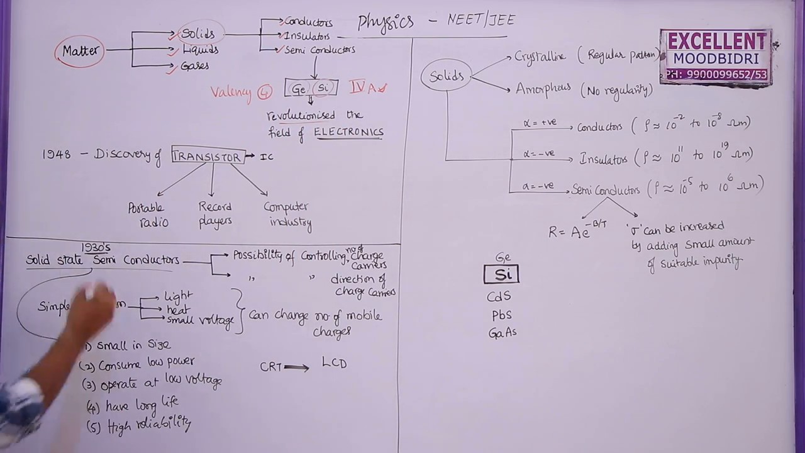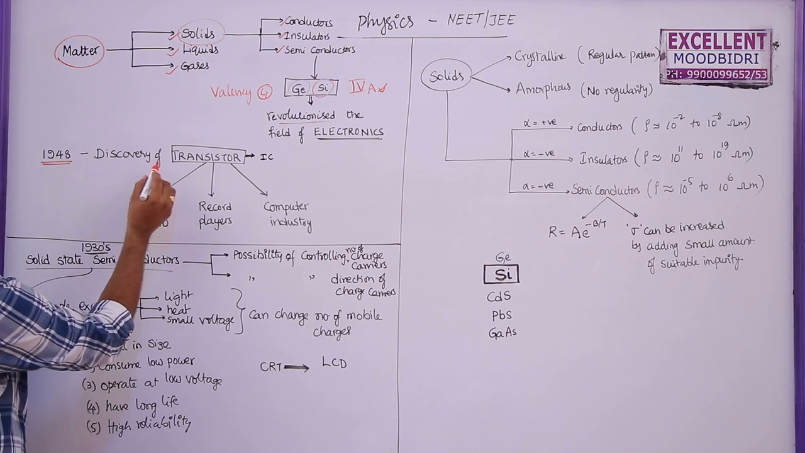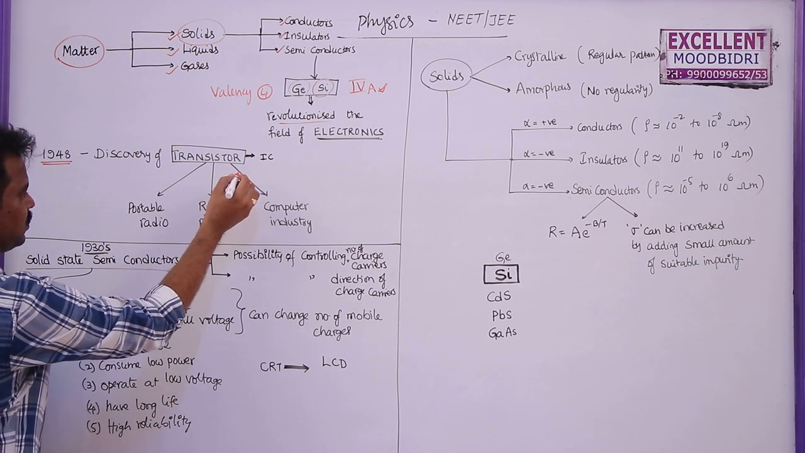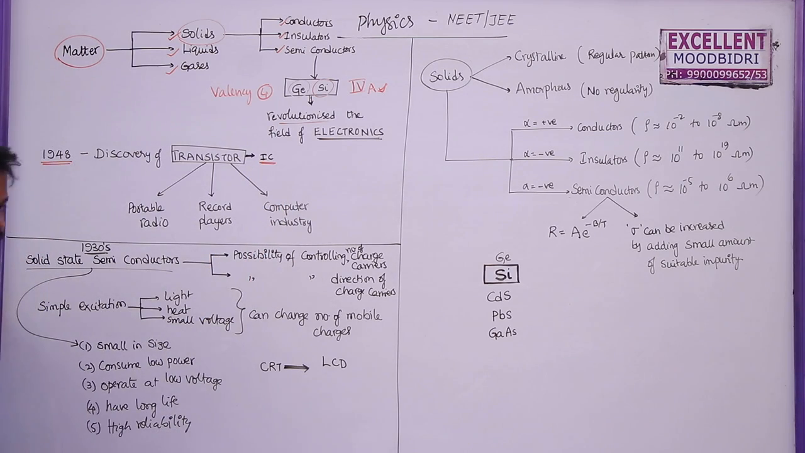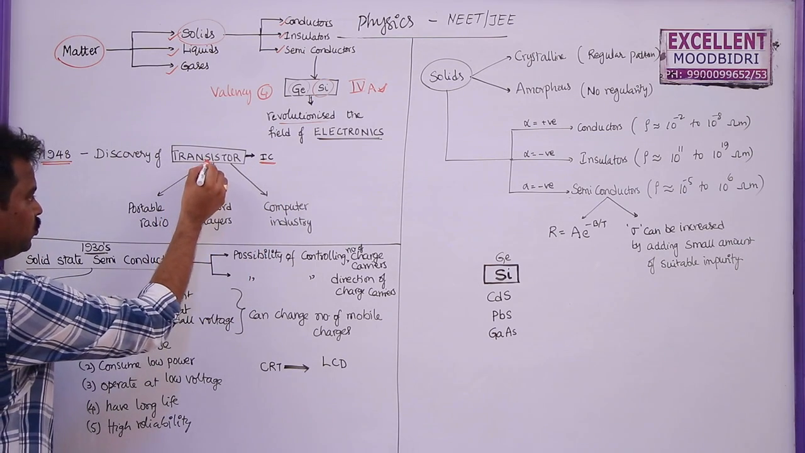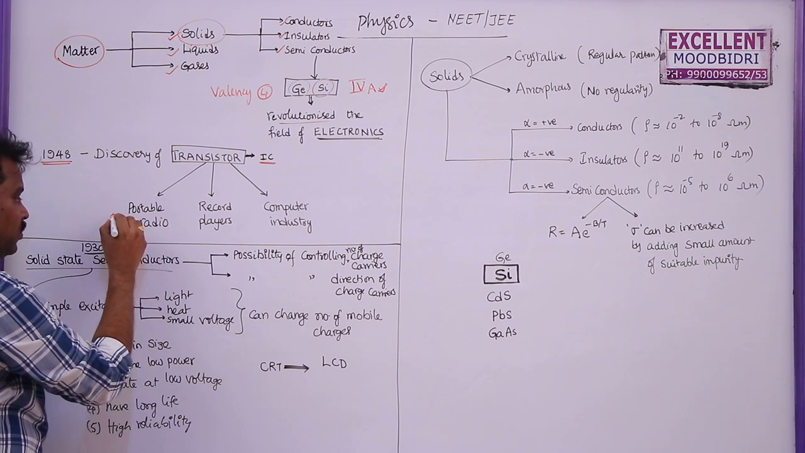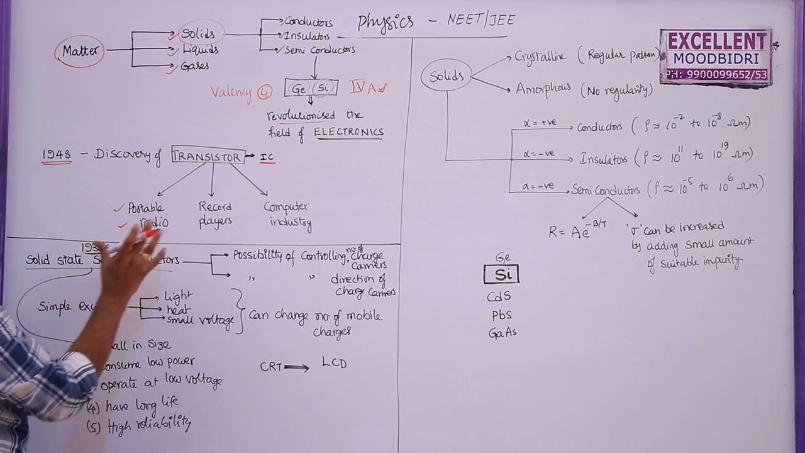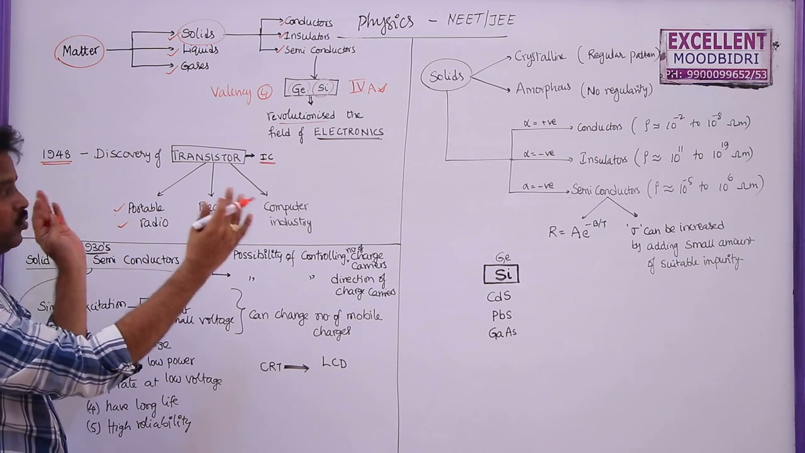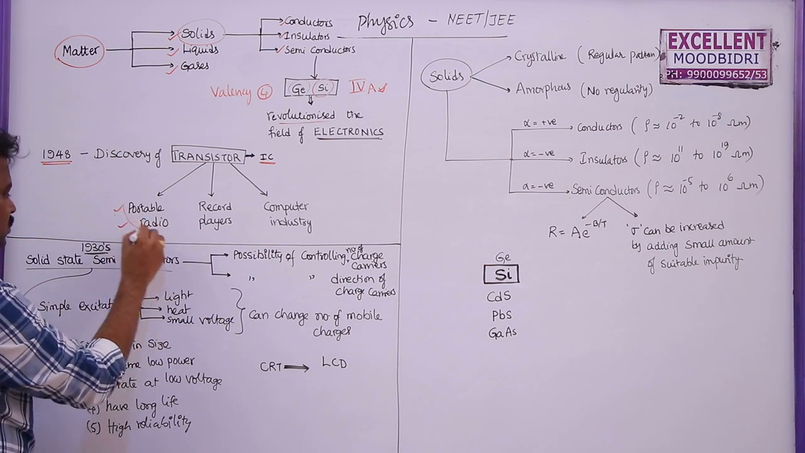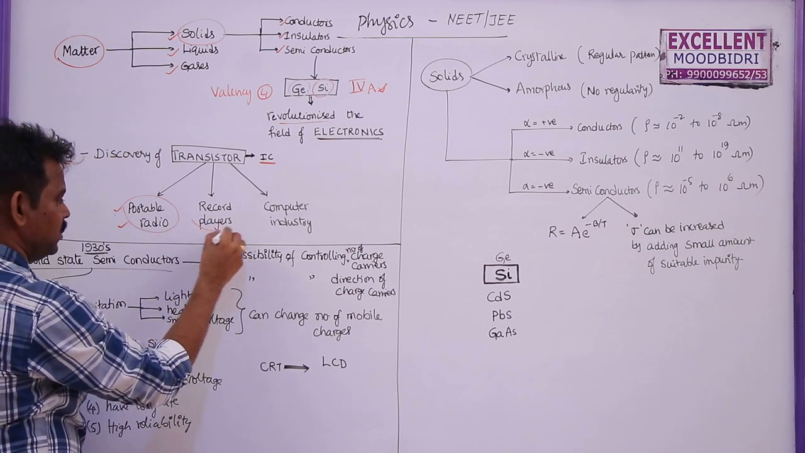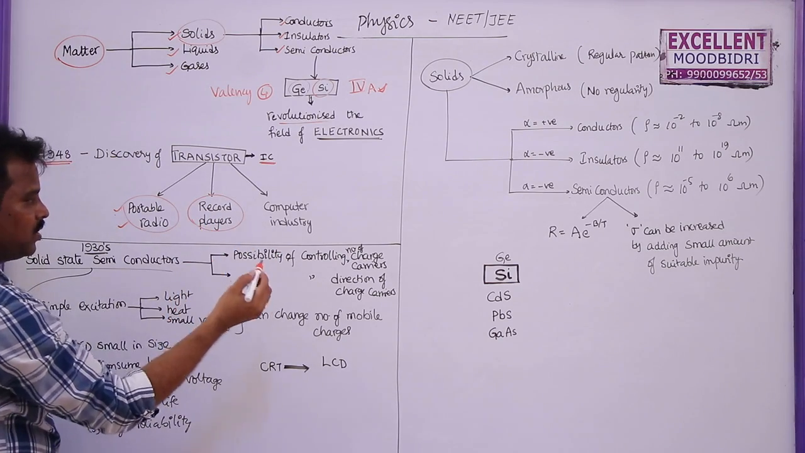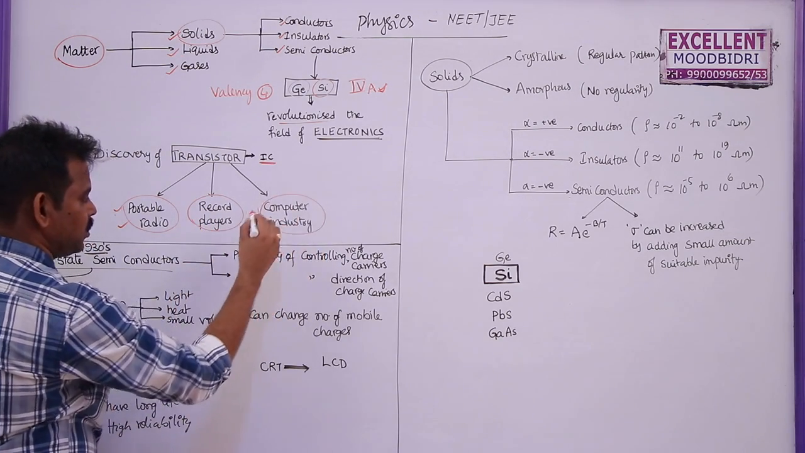What is that revolution? In 1948, they discovered the transistor, which is the basic building block of integrated circuits, ICs. Due to this transistor only, they were able to produce the portable radio. Previously the size of the radio was too huge, but afterwards it was made portable. It can be carried from one place to another place. And also tape recorders, as well as the computer industry.